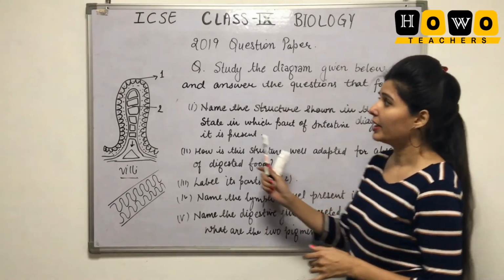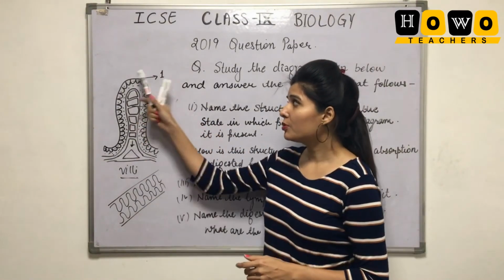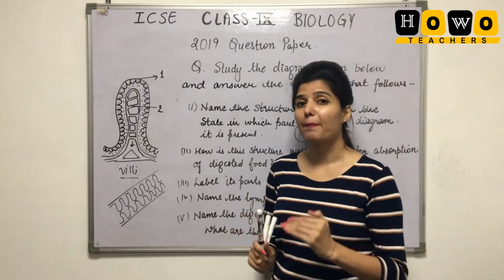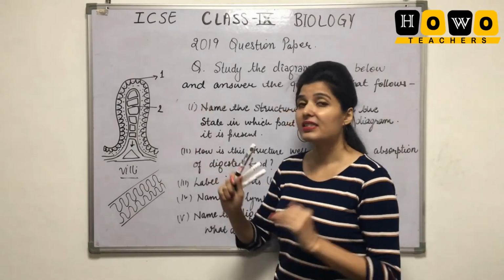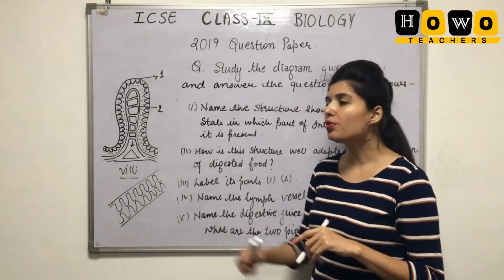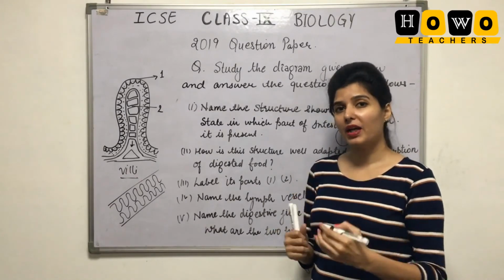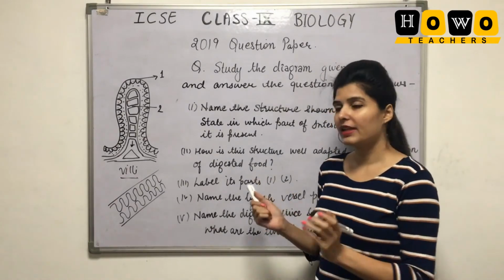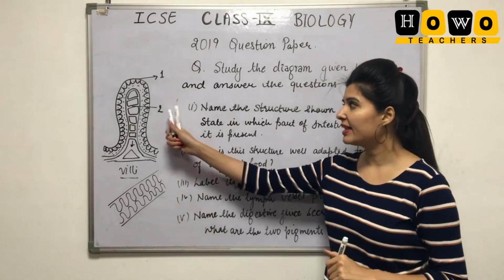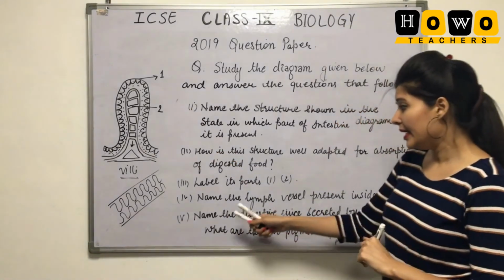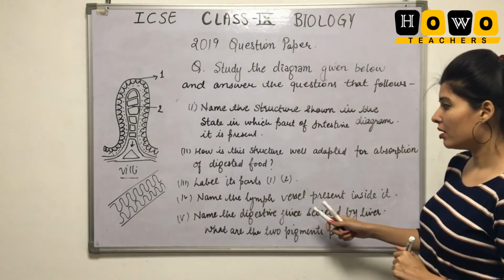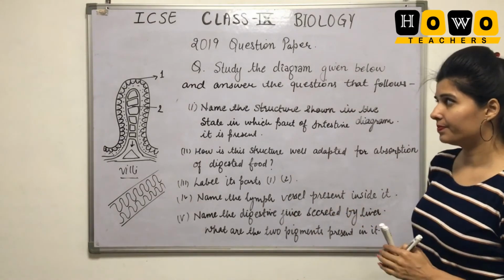Label the parts 1 and 2. 1 is the outermost layer, that is the single epithelial layer. 2 is the capillaries, the blood vessels that are present for the exchange of the food material.